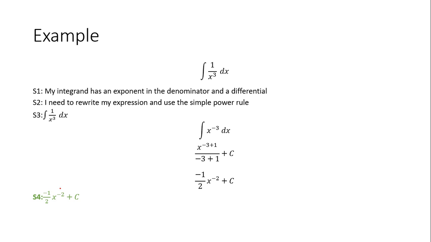Now I'm always going to check my work. -2 times -1/2 is +1, which is what I wanted. And then we're going to -1 in our exponent. And then we end up getting -3, which is exactly what I wanted.